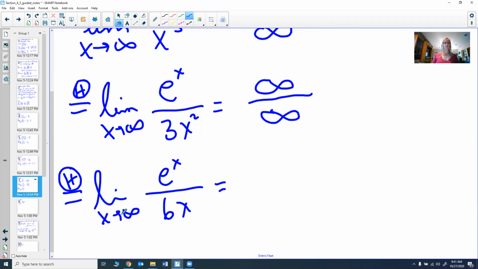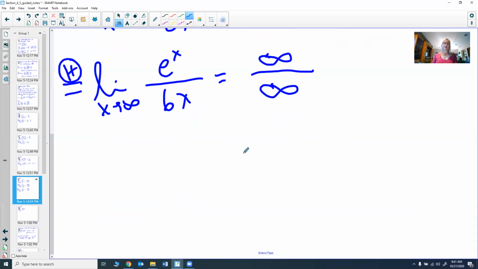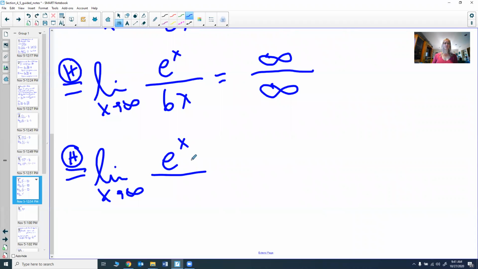Again, now try finding out what the limit as x goes to infinity of e to the x is. That's infinity, because you really can't do e to the infinity, but e to the x goes to infinity as x goes to infinity. 6 times x also goes to infinity as x goes to infinity. Again, we get that indeterminate form, so we're just going to keep doing L'Hopital's rule until you no longer get that indeterminate form. First we have to do the derivative. The derivative of e to the x is e to the x. The derivative of 6x is 6.